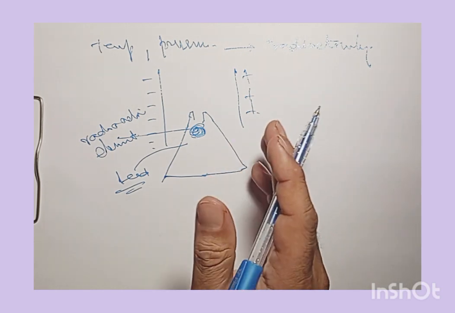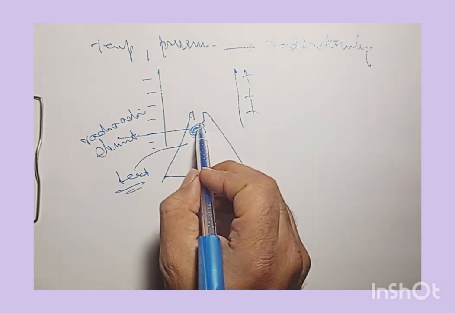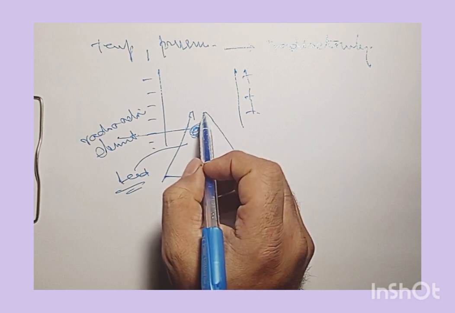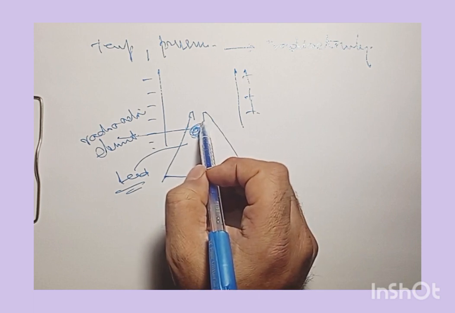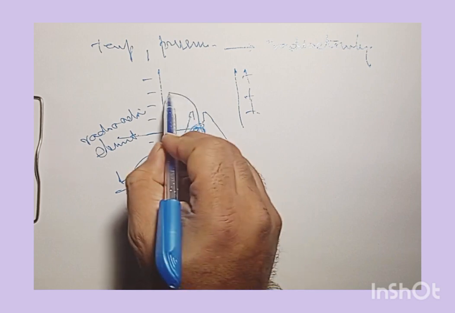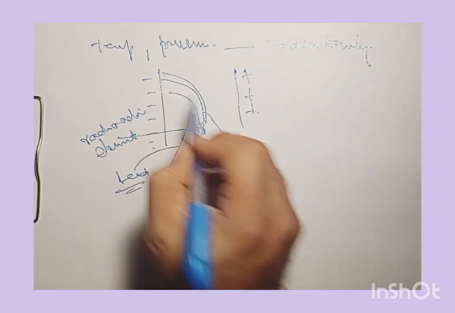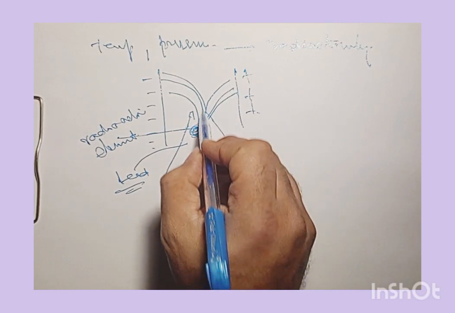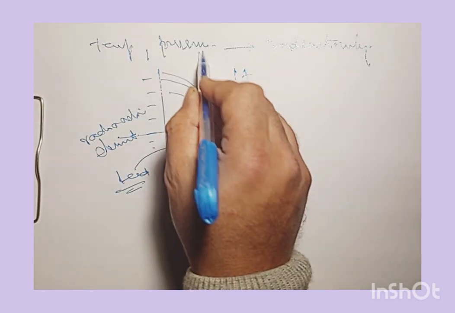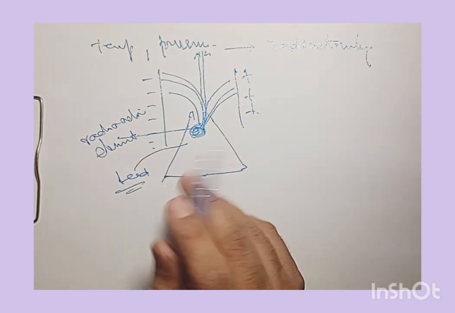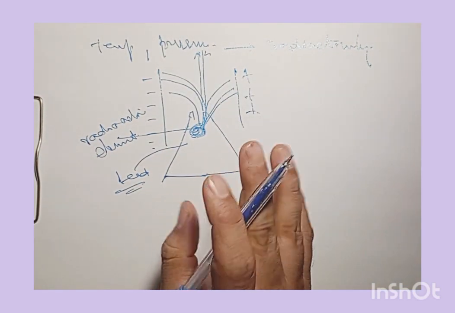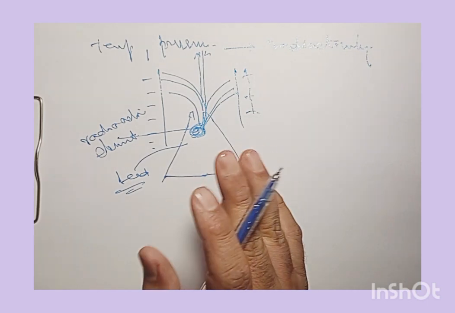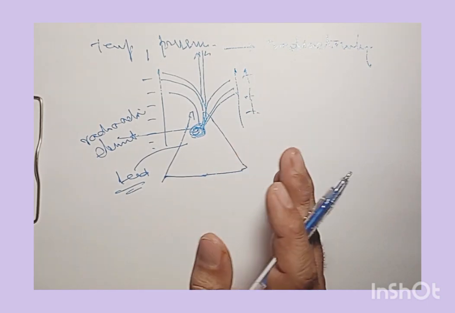When these plates are placed at the sides of the beam of rays, some of the rays are deflected to the left, some are deflected to the right, and some are undeflected. Very simple experiment, and it can be understood in a simple way what's going on here.